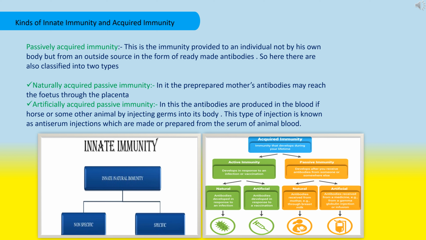Artificial acquired passive immunity. In this, the antibodies are produced in the blood of a horse or some other animal by injecting germs into its body. This type of injection is known as anti-serum injection, which is prepared from the serum of animal blood.